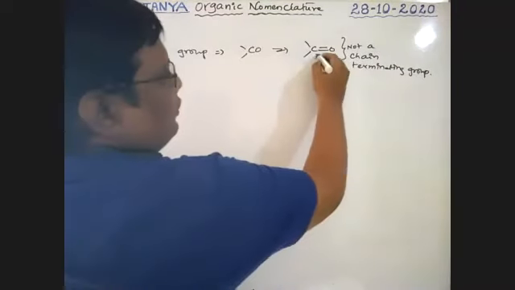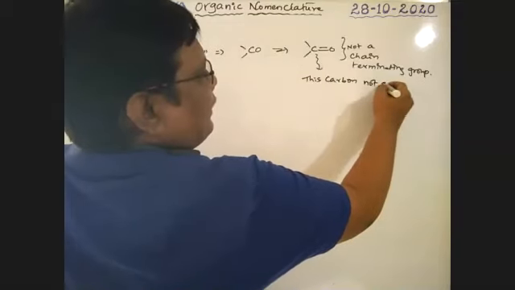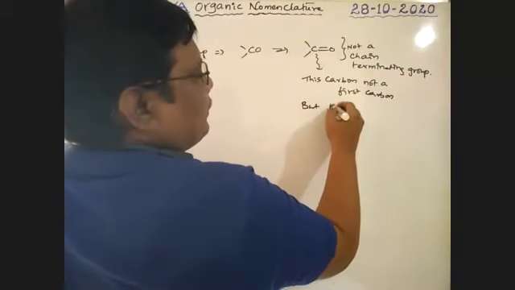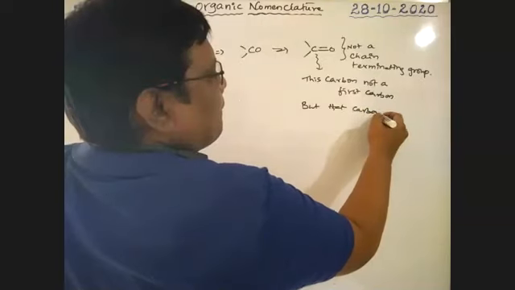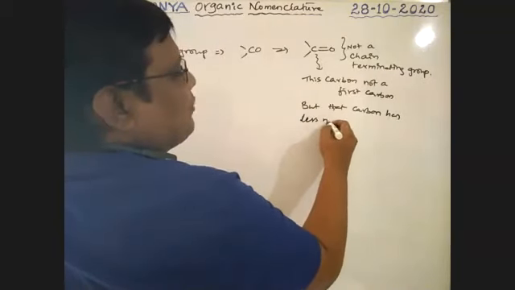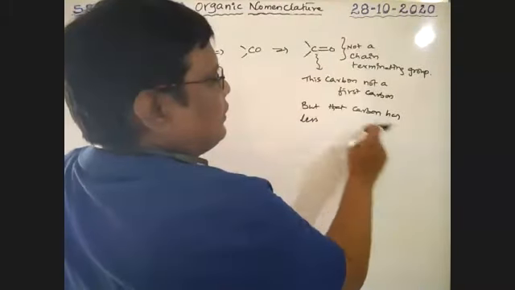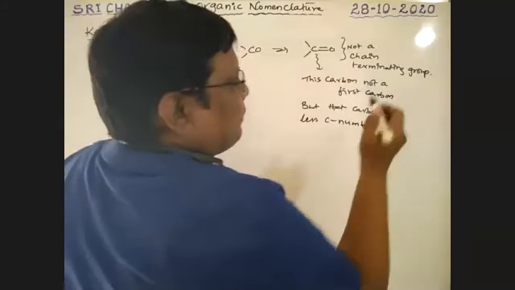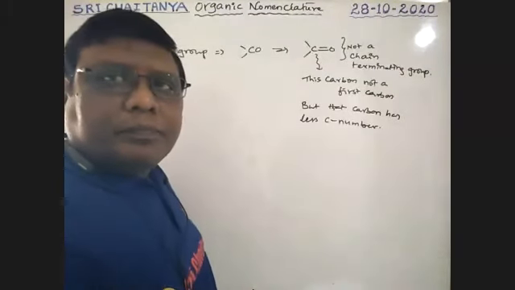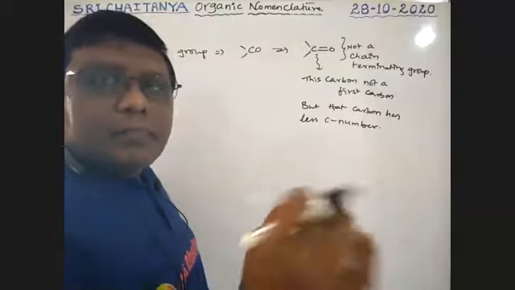Therefore, this carbon is not the first carbon, but we choose the carbon that has the lower number, the lower position. So choose the carbon which has the lowest numbering.